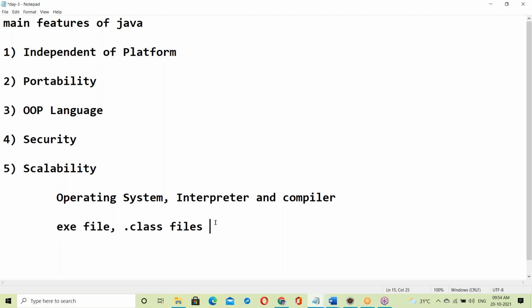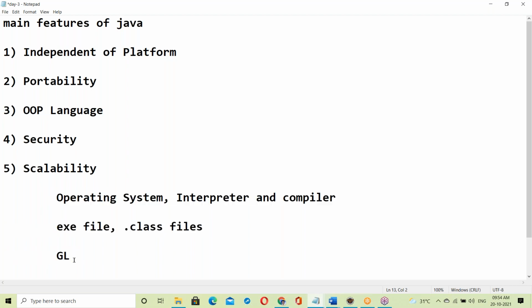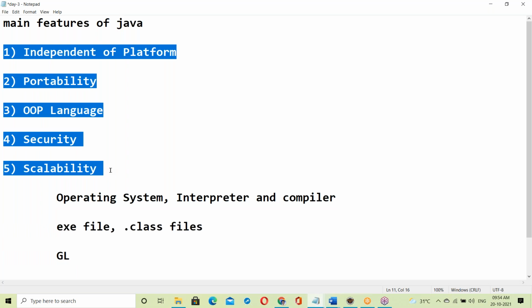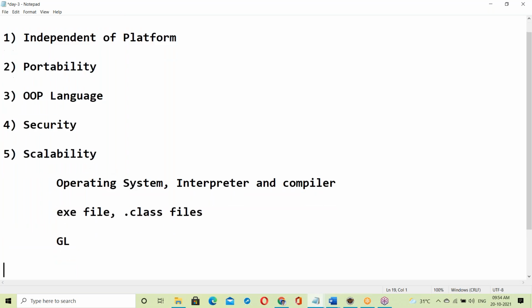Next, for the OOPS language, you must have knowledge of the generations of languages. If you have that knowledge, you can understand that also. So first, let us start with these basics. After finishing these basics, I'll be back to these features. Let us start with basics.